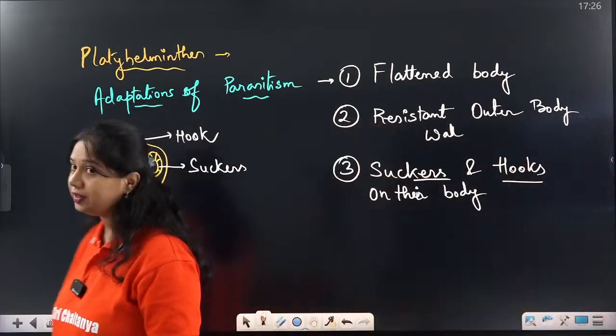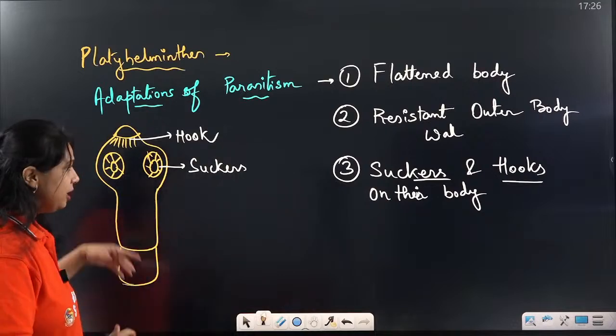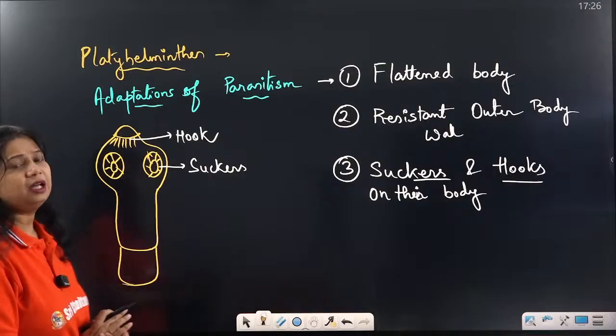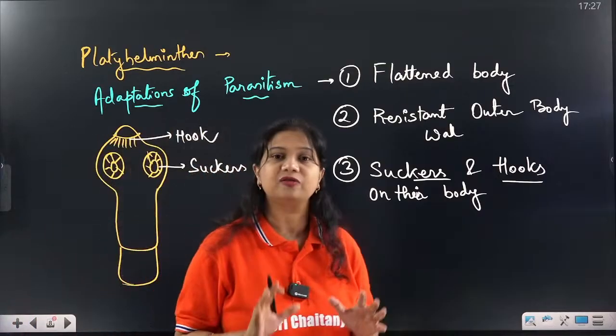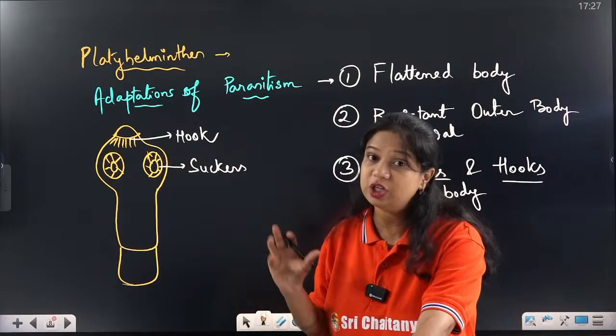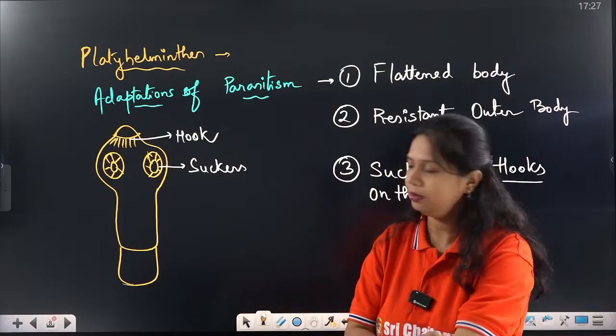This is the structure of the Taenia solium head. If you consider other organisms also, like Fasciola, all the parasites among the flatworms have these hooks and suckers, which help in attachment to the host wall.